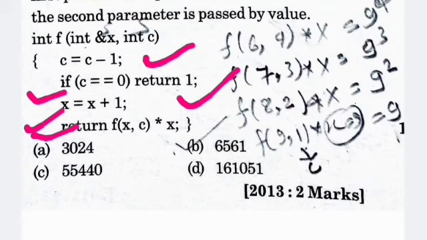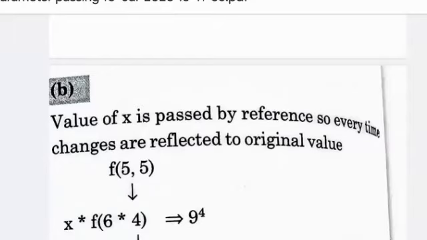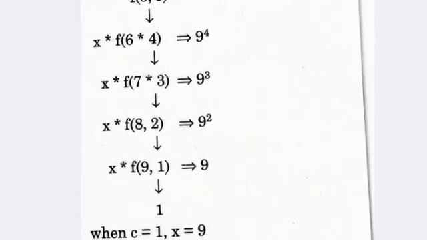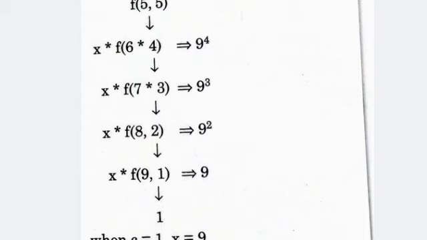Then what is the value of the given program? So here four options: option A 3024, option B 6561, option C 55440 and option D 6105. Now come to the solution of this program. So the program is given like that. Here f(5, 5), because here the value of p is initialized to 5.